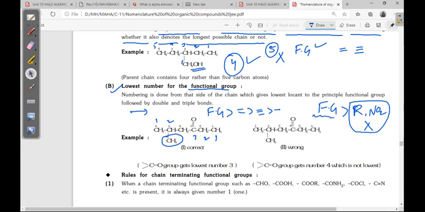Suppose more than one functional group is there, we have to follow the IUPAC order. Now numbering: we have to start from here. This one is the correct numbering. Why? The functional group should get the lowest number, not the substituent. The functional group is the major preference. See here, this numbering is wrong, because the C double bond O group gets the lowest number 3 in the correct one, while here it gets number 4, which is not lowest.